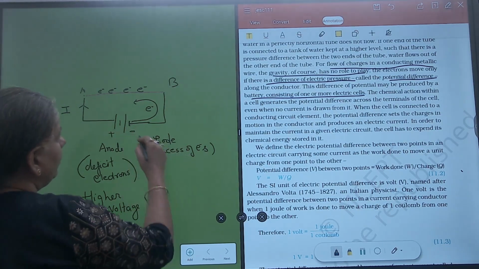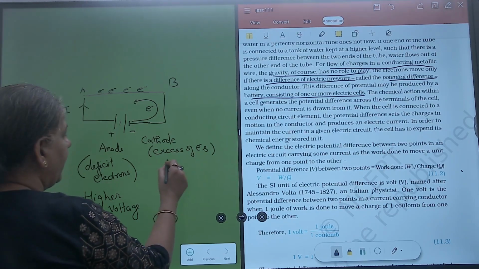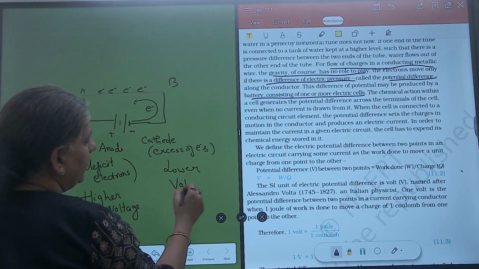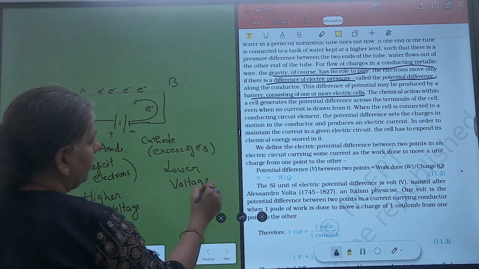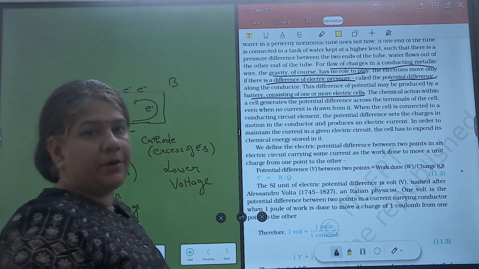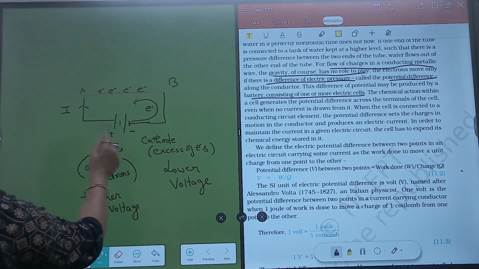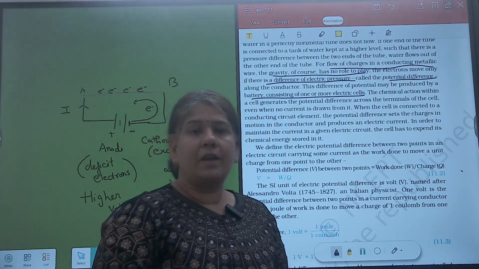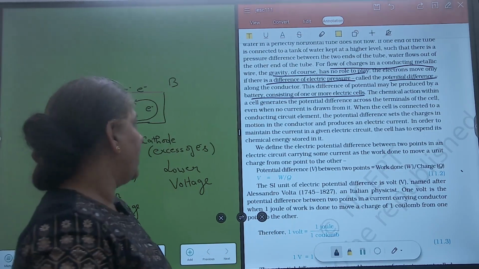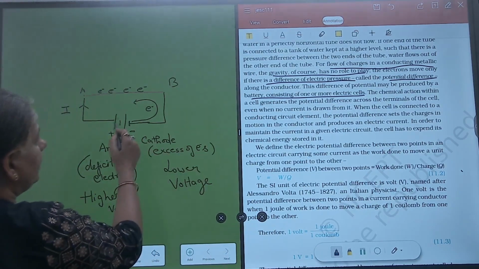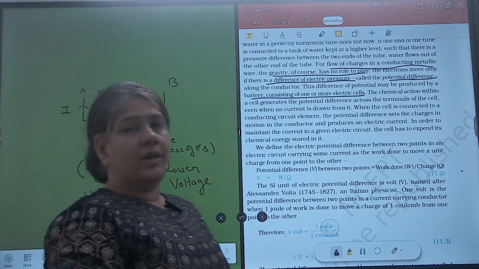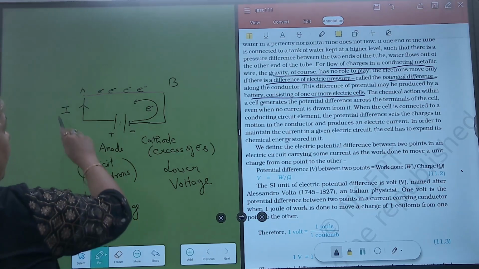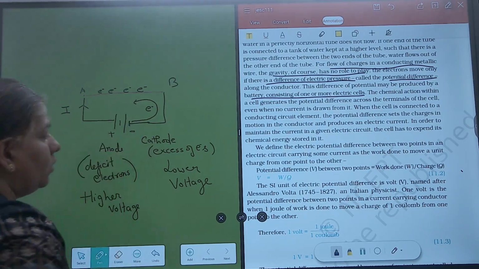And the negative terminal is said to be at lower voltage, that is, lower electric potential or lower electric pressure. This difference is created because of the chemical reaction going on inside the battery. This chemical energy is getting converted into electrical energy. So we can say current flows from higher voltage towards lower voltage.